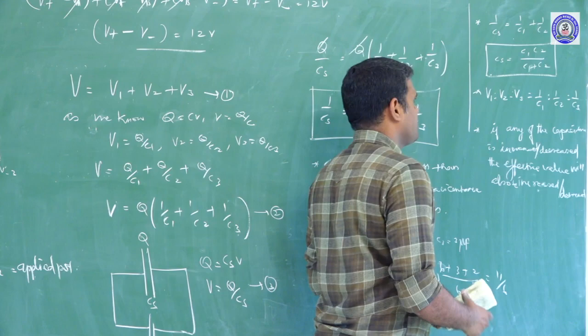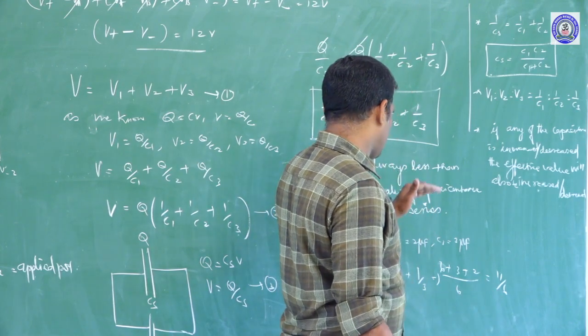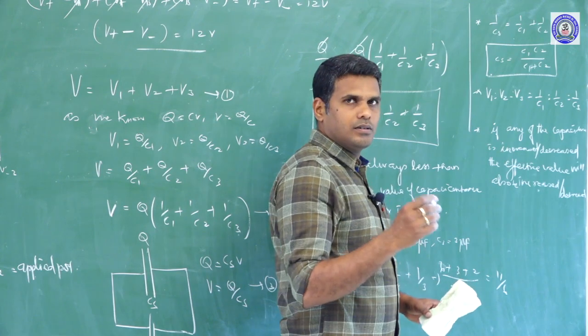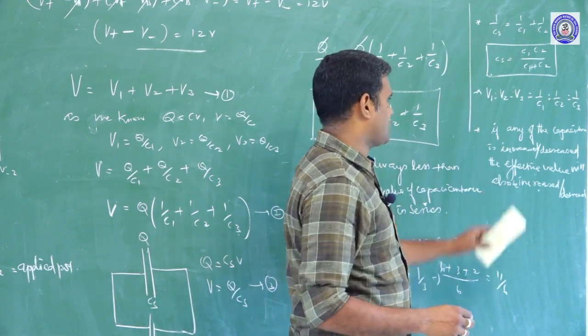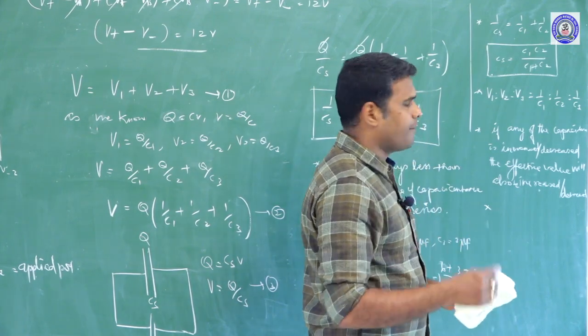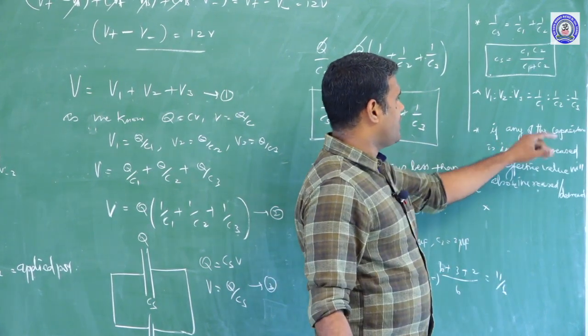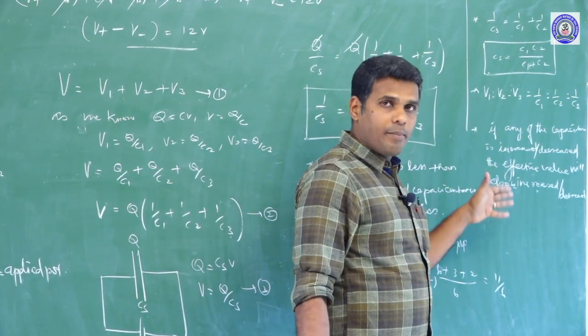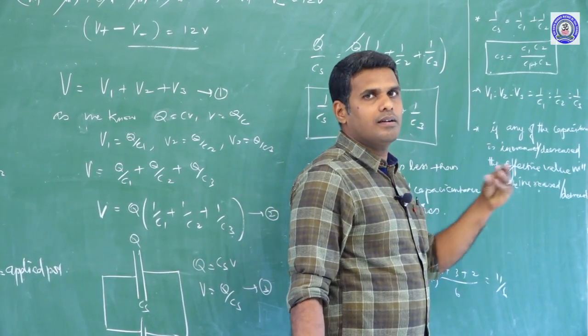Increased or decreased. In order to have a simple idea, we shall go on explaining this point with another example or another idea. So in this case, if any of the capacitors is increased or decreased, then the effective value of the capacitance will also be increased or decreased.